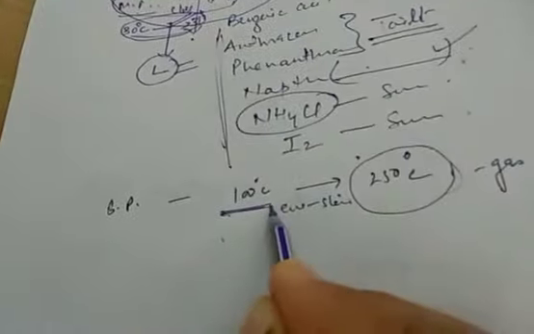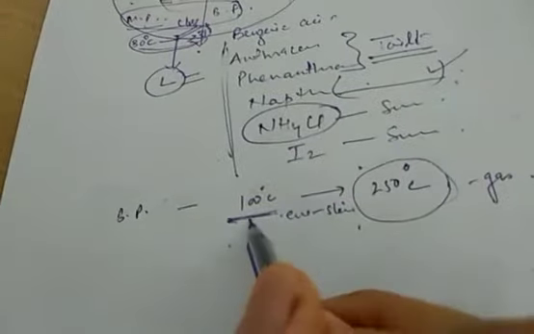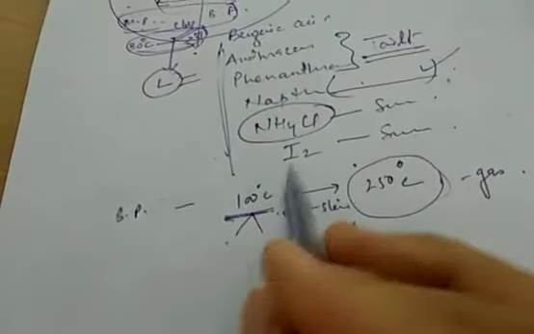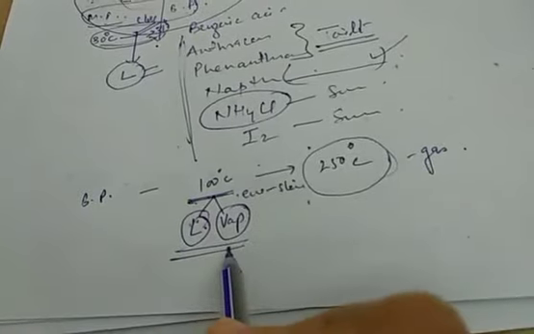Now come to 100 degrees Celsius. When your water boils at 100, it changes into vapor. So two physical states are possible here, one is liquid and another is vapor. So liquid as well as gaseous physical states are possible at 100 degrees Celsius.